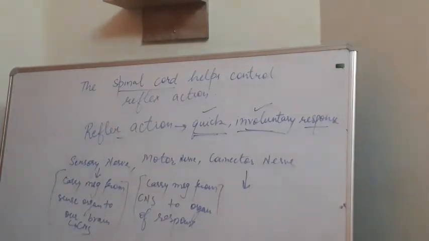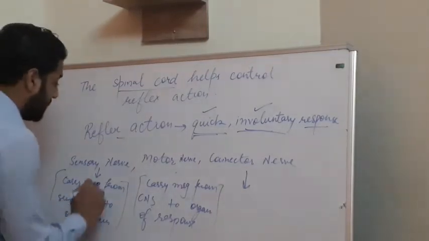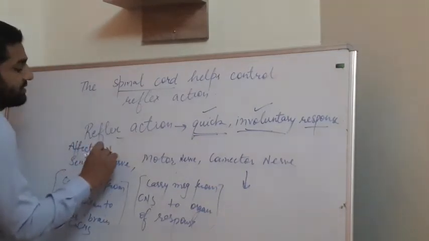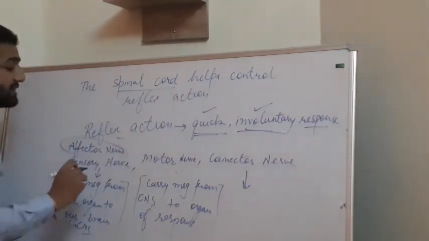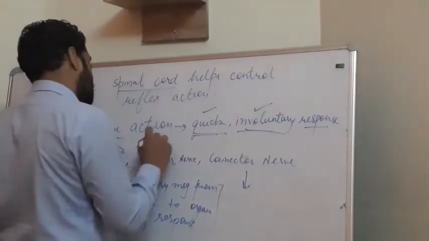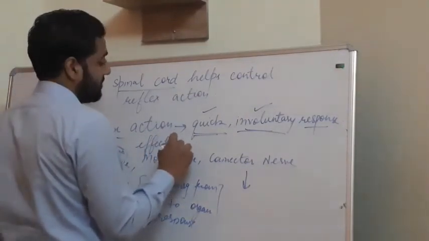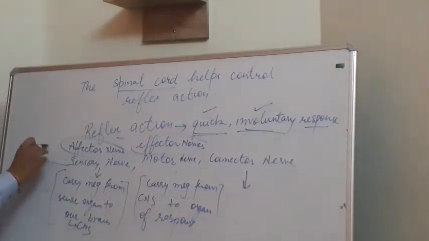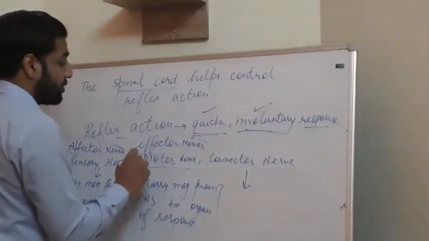So what are sensory nerves? They carry messages from our sense organs to our central nervous system, which consists of the brain and spinal cord. They are also known as afferent nerves, and motor nerves are known as effector nerves.